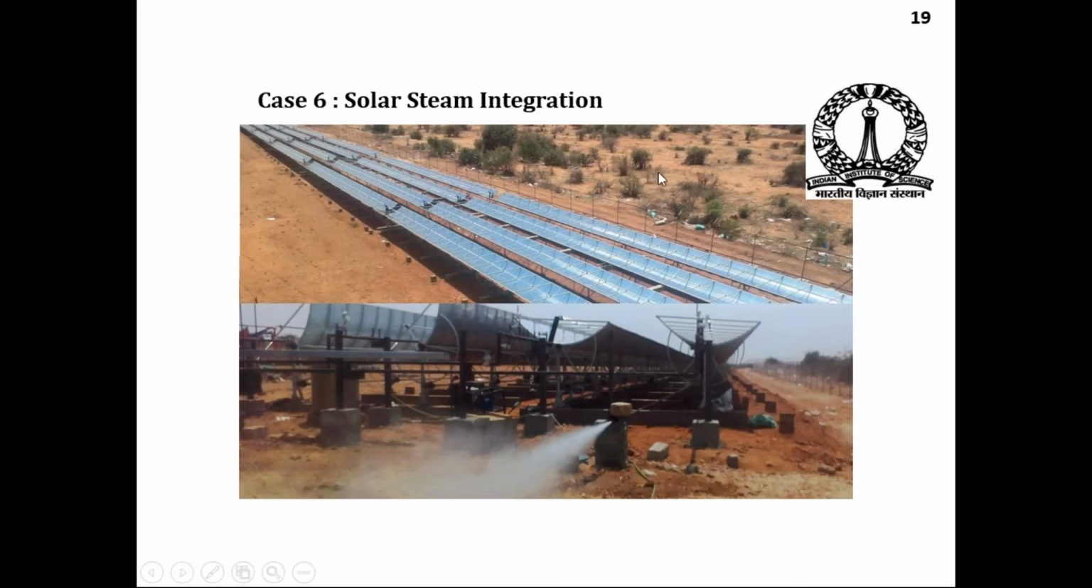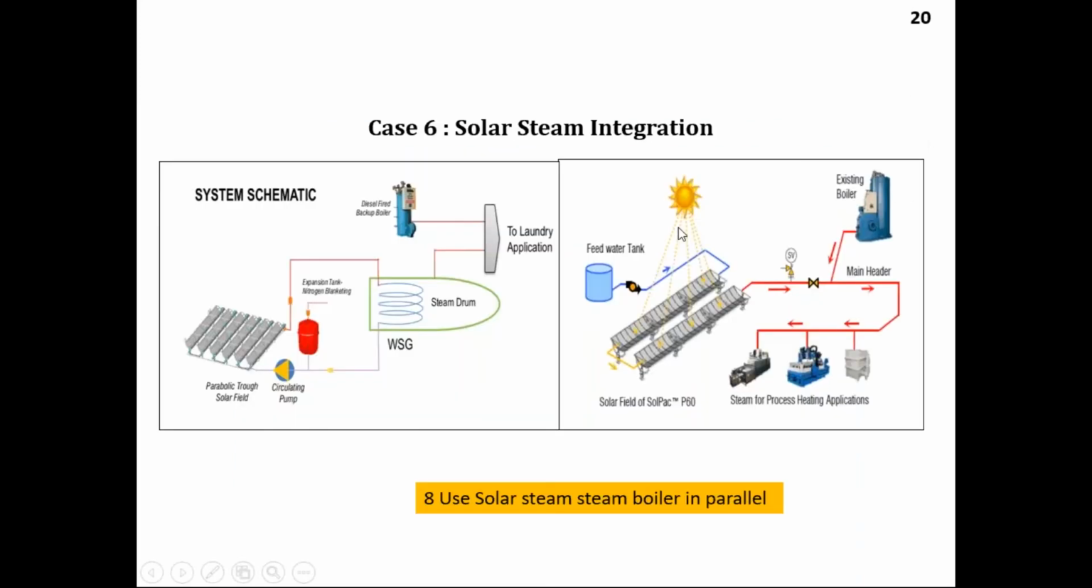So this is another system which is installed in IISc Bangalore. Here earlier the solar field used to generate some hot water. It was collected in the steam drum and then given to the laundry. And whenever solar was not available, it was through a diesel fired backup boiler. But most of the time, due to solar variations, this was creating problems. So then it was connected to the existing boiler, and the efficiency and utilization of the solar energy was increased.